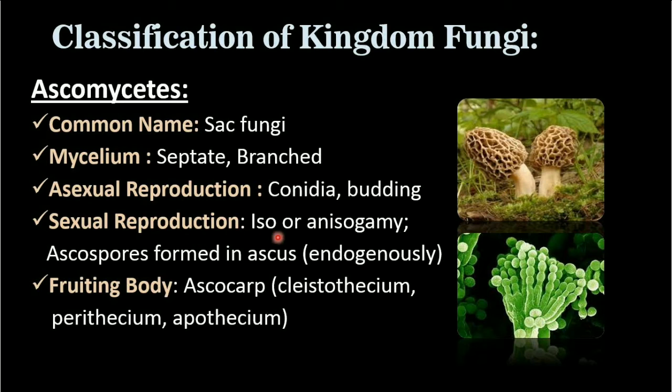Sexual reproduction is iso and aniso both. Aniso can be anything, they can be oogamous, and different sizes are there. Maybe the male is larger than the female. Anything can occur. Iso is same size. Ascospores formed in ascus. Ascospores are the spores which are formed by sexual reproduction, and it occurs in ascus endogenously.